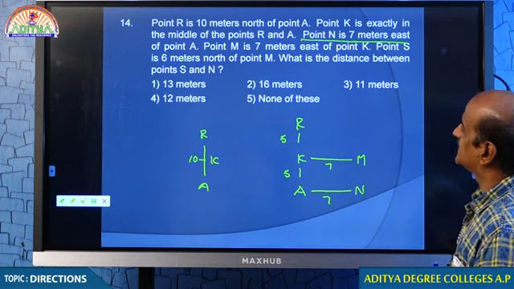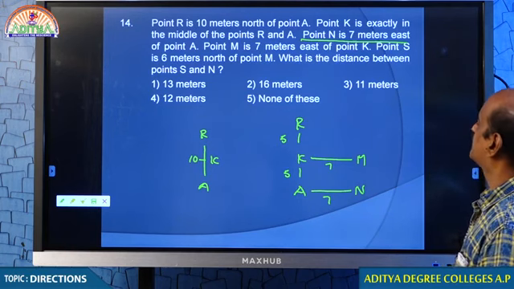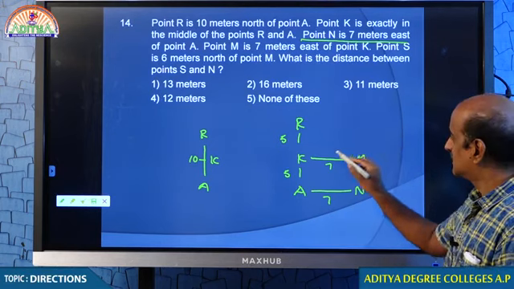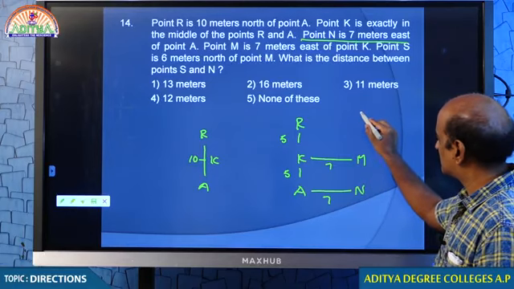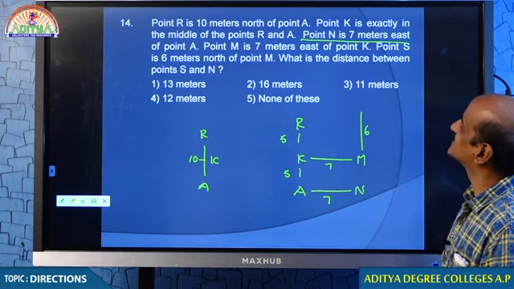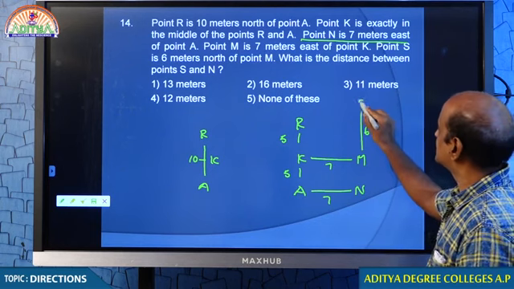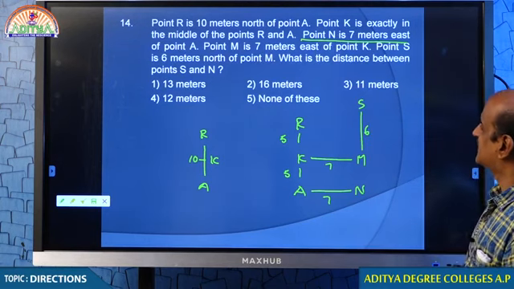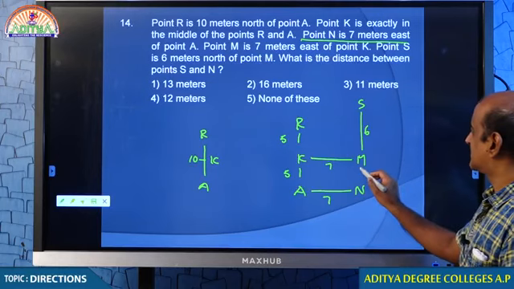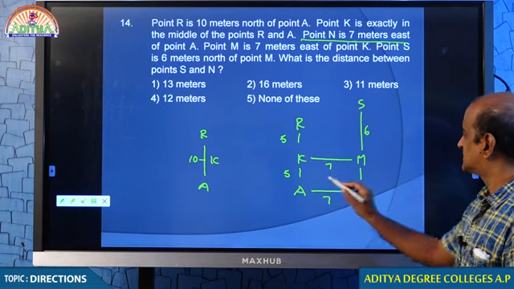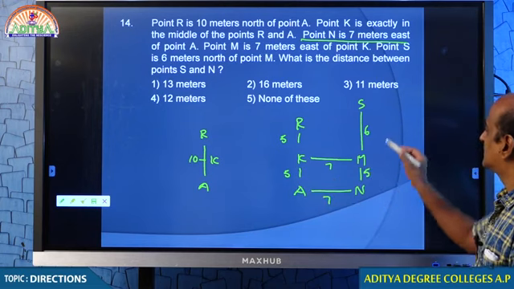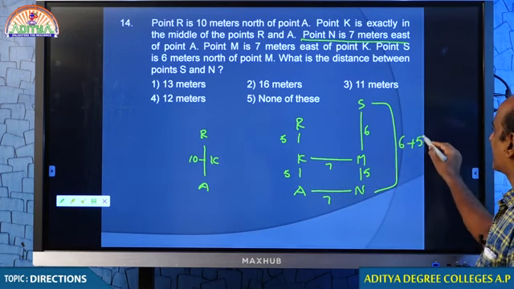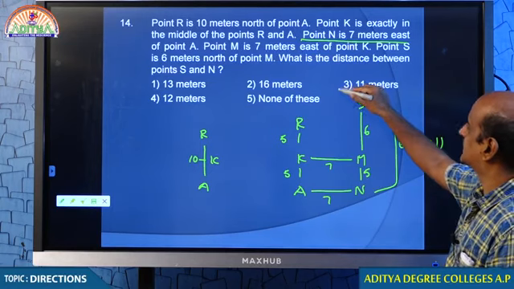Then point S is 6 meters north of M. Students, could you see this? This is 5, but this is 6. So, above R. Point S is 6 meters north of point M. What is the distance between S and N? Students, this is 5, therefore, this is also 5. Distance between S and N, 6 plus 5, that is 11. Distance between S and N is 11.